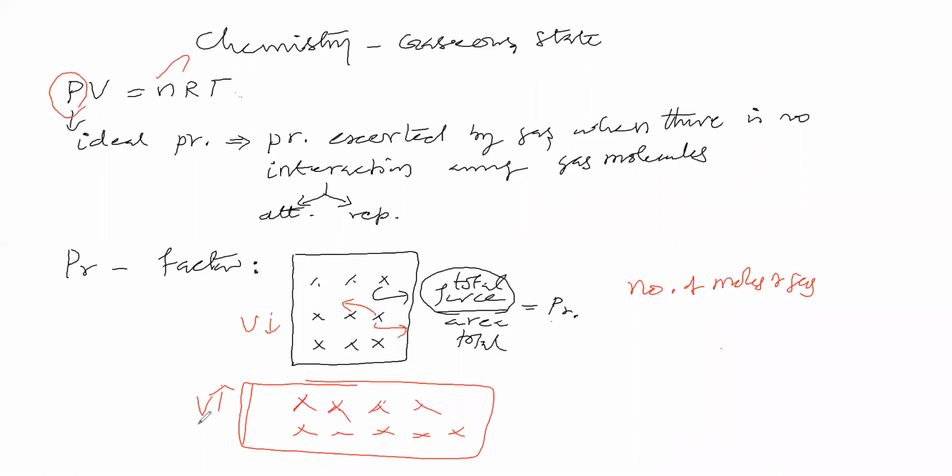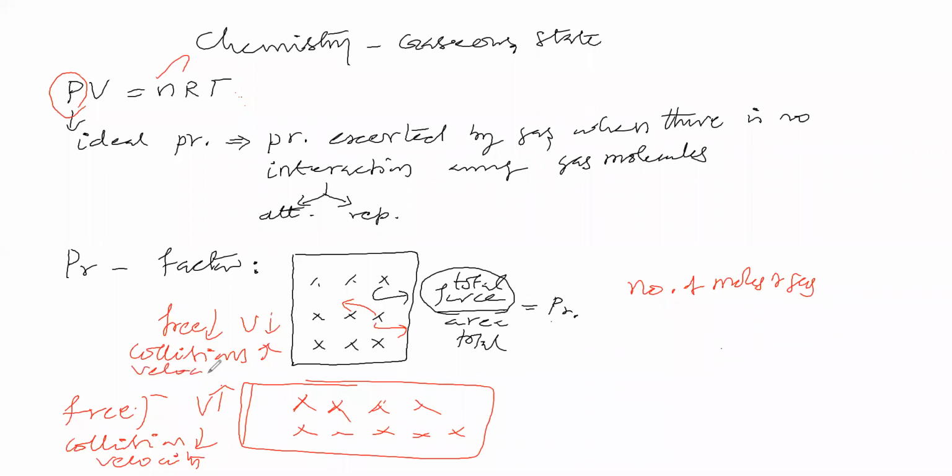Here the volume is more, here the volume is less. Volume is more in the sense that gas molecules will have very high free movement. Here the free movement will be less. Therefore, here collisions will be less, and here collisions will be more. Therefore, here the velocity is not changing frequently, and here the velocity is changing frequently.